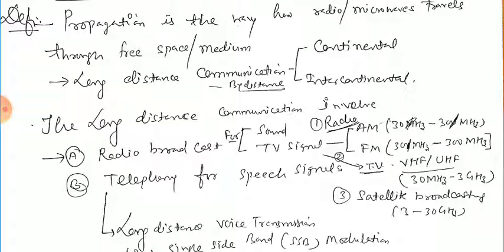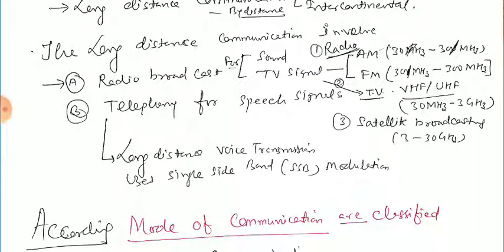And the second one is the telephony for the speech signal, that is we are speaking here, or communication from one point to other points. So in long distance transmission, voice transmission भी हो सकता है by using single sideband modulation. This is the type of modulation which is possible for the voice signal transmission. Here only the single side is modulated.